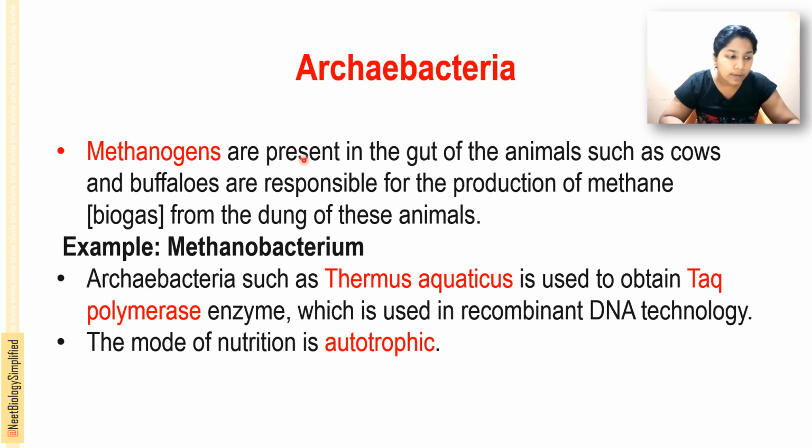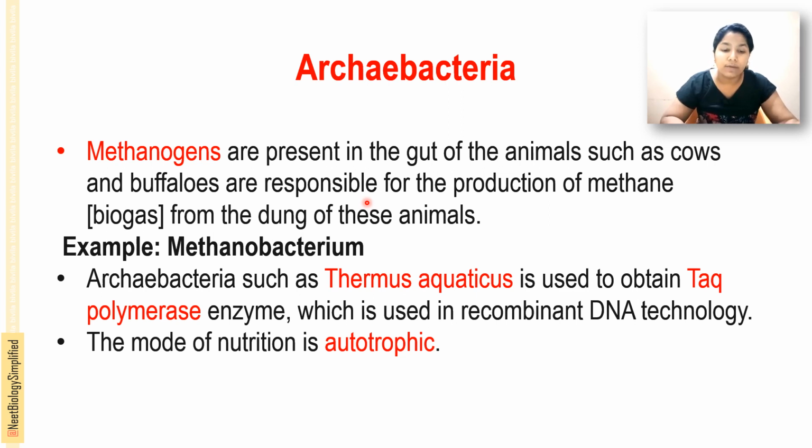An example is Methanobacterium. Methanobacterium is responsible for the production of methane gas from the dung of the cow, that is, the waste or byproducts of these animals, and they are present mainly in the gut of cows and buffaloes.